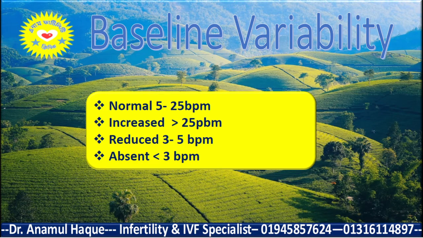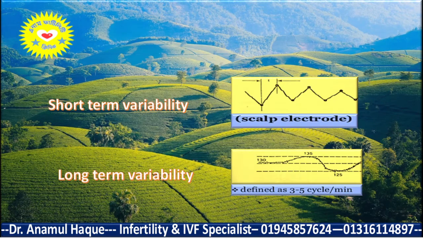And the normal baseline variability is 5 to 25 beats per minute. It is called increased when more than 25 beats per minute, and it is called reduced when 3 to 5 beats per minute, and absent when less than 3 beats per minute. Sometimes it's called short-term variability and long-term variability. Short-term variability is measured with a scalp electrode using internal monitoring, and long-term variability is defined as 3 to 5 cycles per minute. So it's a long-term variability.